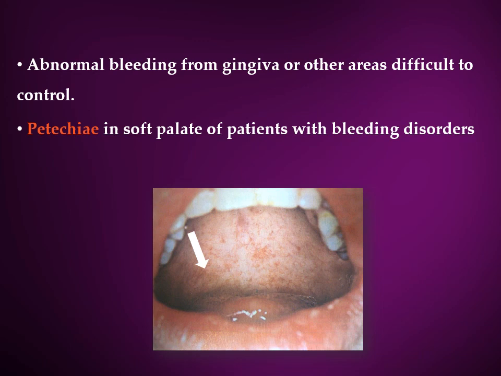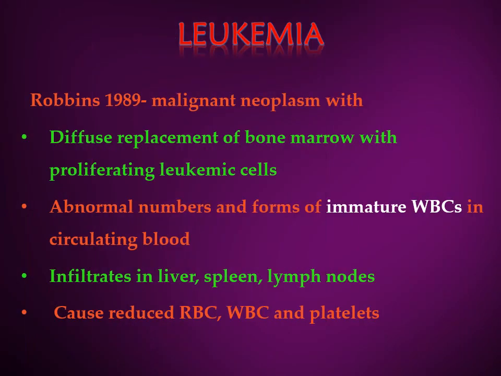Clinically, when you see the patient at the time of diagnosis, there will be some signs like the presence of petechiae or hemorrhages in the palate or the mucosa of the patient, which may suggest that the patient might have a bleeding disorder. All blood cells play an important role in the maintenance of periodontal health, and any hemorrhage in the oral cavity or the periodontium is suggestive of a blood dyscrasia.